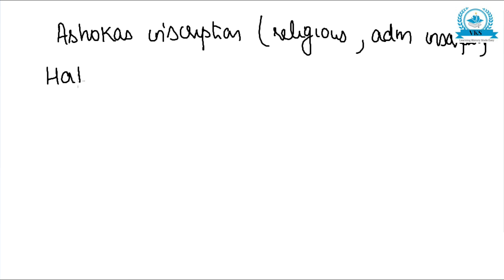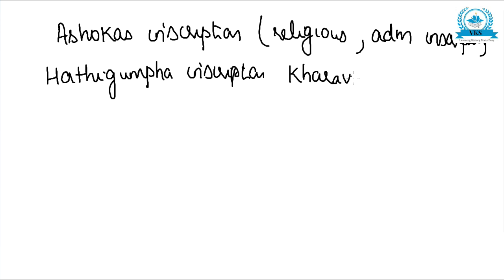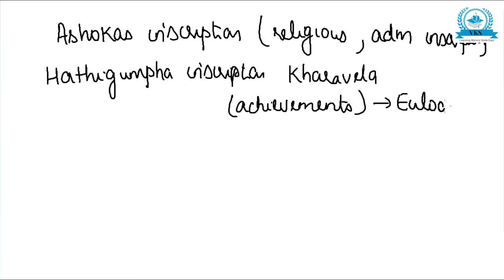Then another example is the Hathigumpha inscription of Kharavela. This is about the achievements of Kharavela in chronological order. So this can be said to be a eulogy or prashasti.